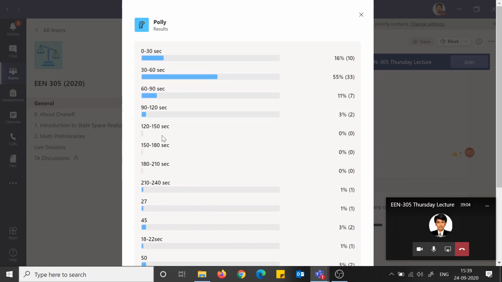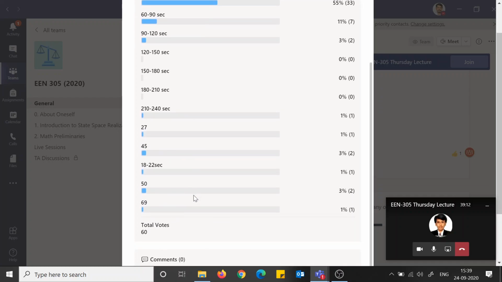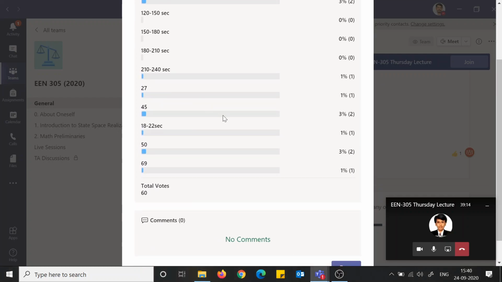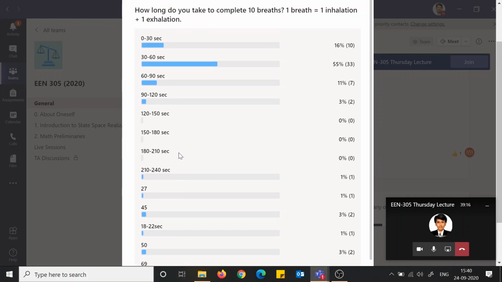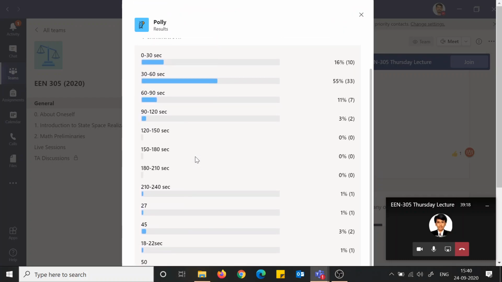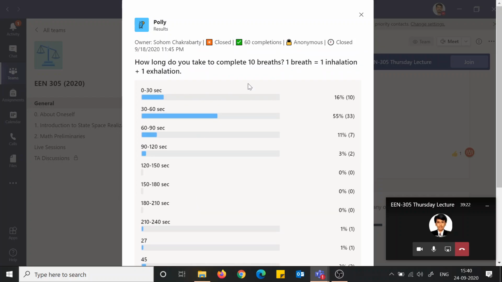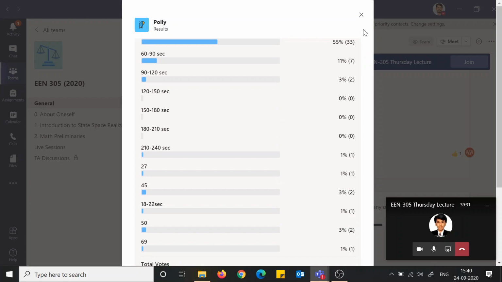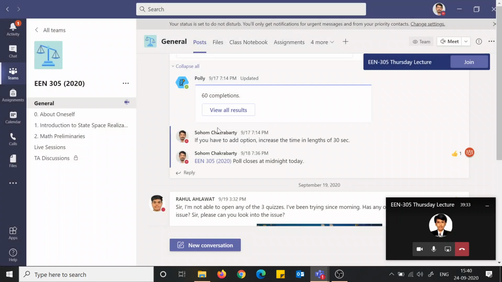I had put these numbers because I know it is possible, and I had also asked you if required to increase the ranges, so someone can be even better, probably. So now I will talk about these things. First I should talk about my own breathing rate. I promised you to let you know about my own breathing rate.